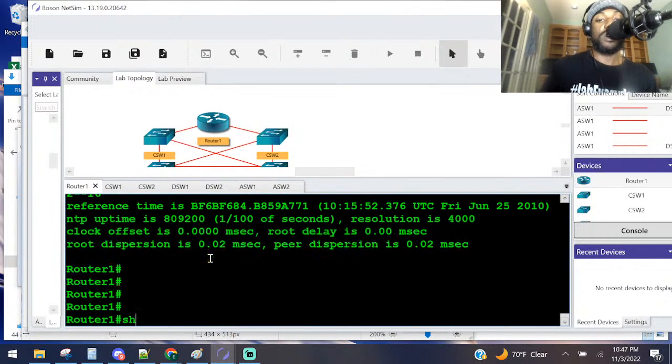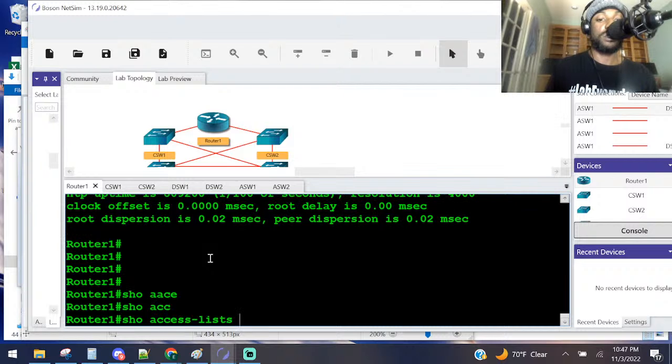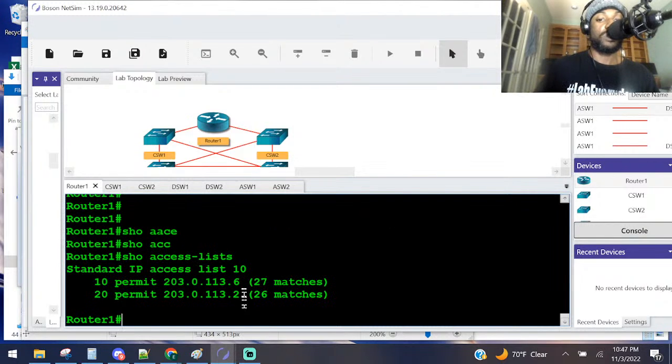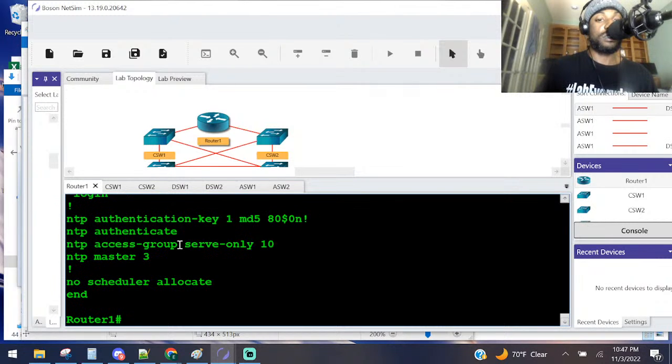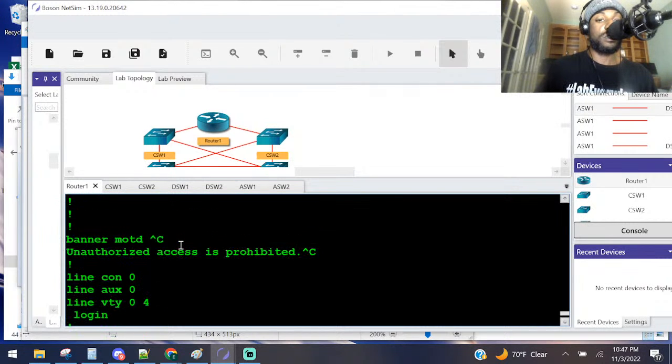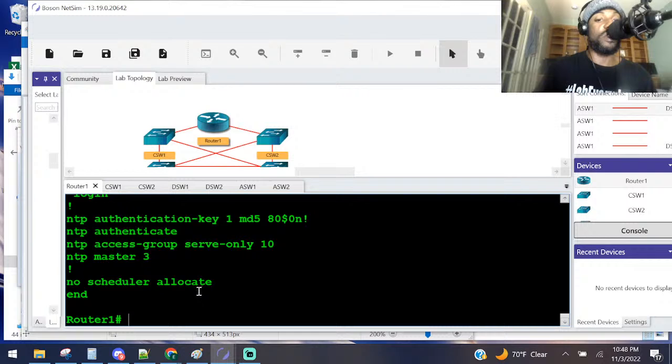Let's look at our access control list. Show access lists. .6 and .2. So what are you saying? Show run. Where's my access lists? I don't get it because that's exactly what we needed. .6 and .2, which is we're permitting this guy and that guy. They're saying .2, I've got 2 entries for it. What are they saying there?